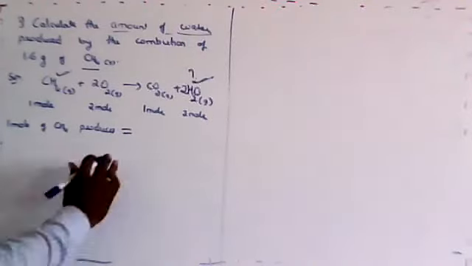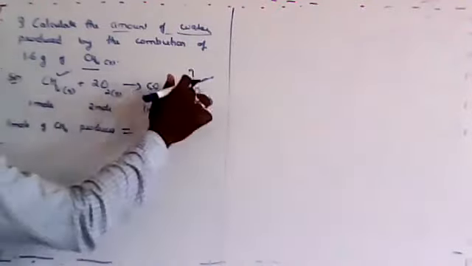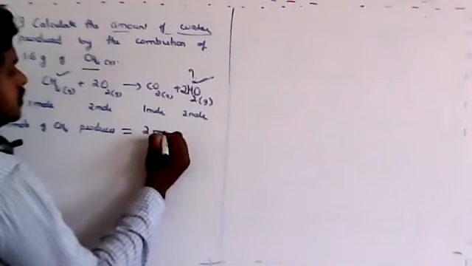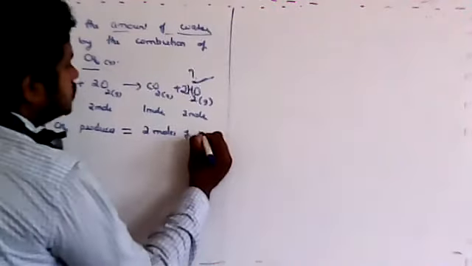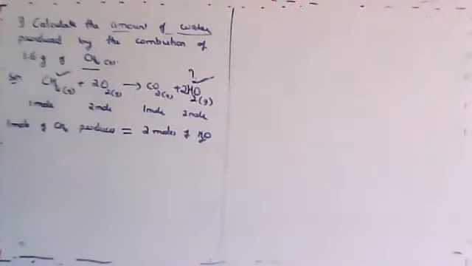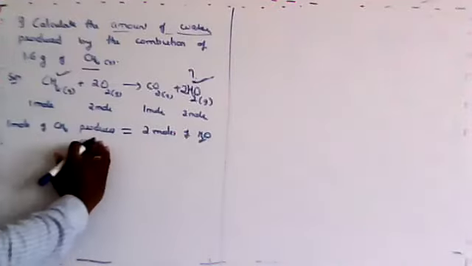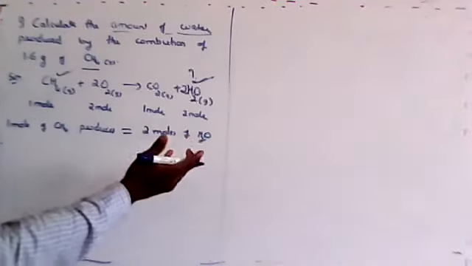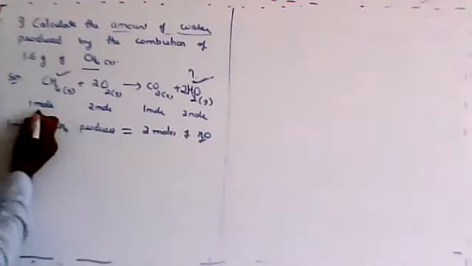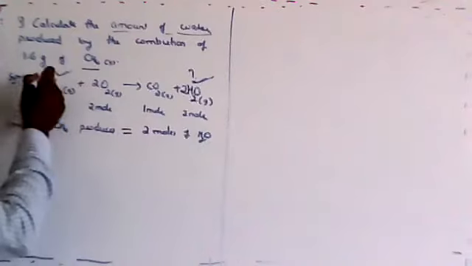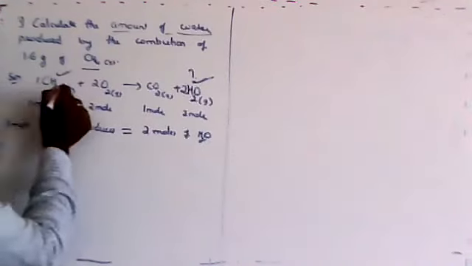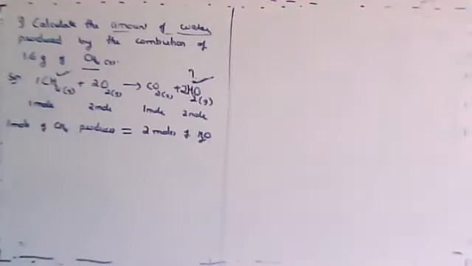Equal means right side, what are you going to write now? That is 2 moles of H2O. Dear students, is this clear now? 1 mole of CH4 produces 2 moles of H2O. How are you going to come to know about this? Because it is mentioned, right? It is mentioned in the balanced equation only. 1 mole is going to produce 2 moles.